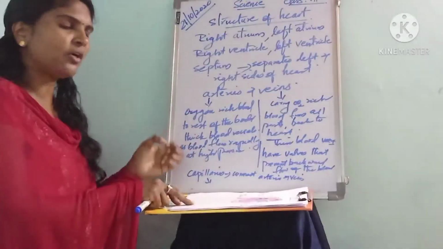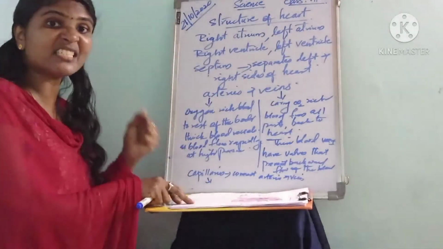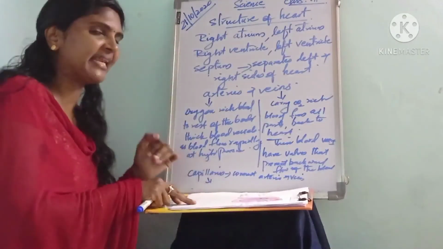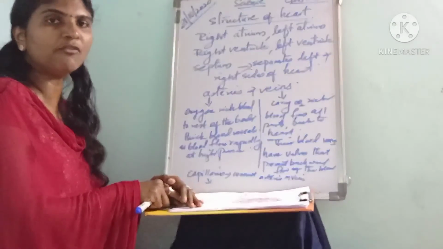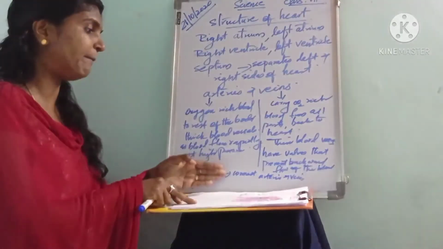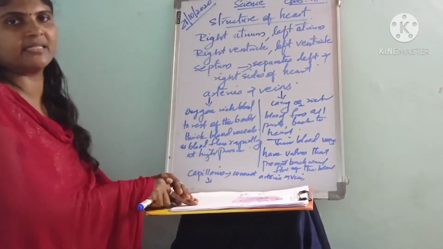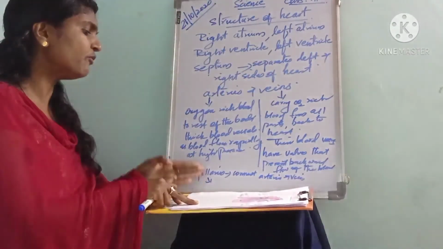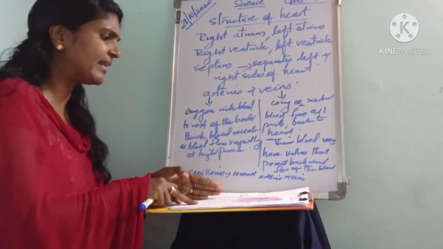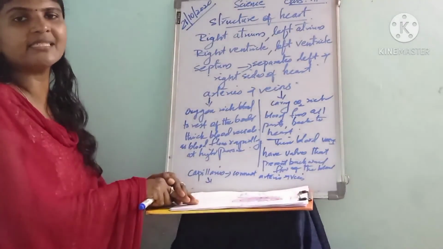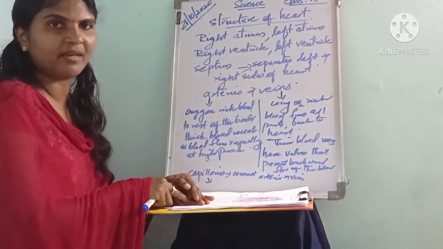Also, the branches of blood vessels are called the capillaries, which connect arteries and veins.